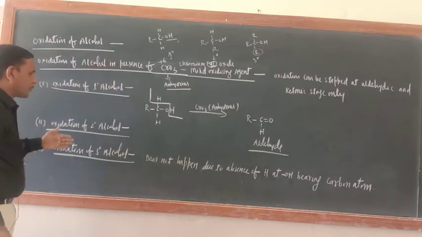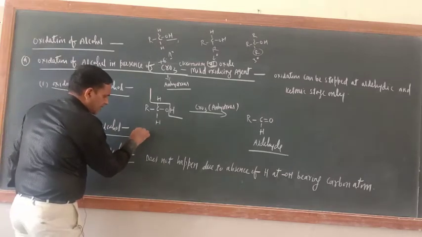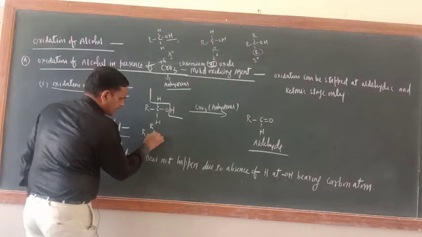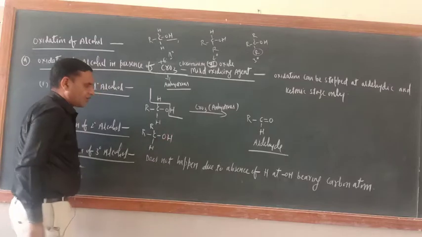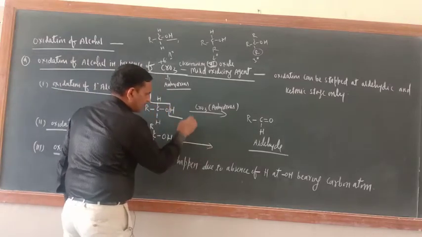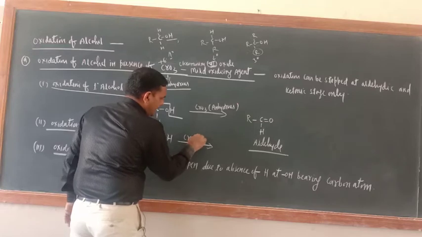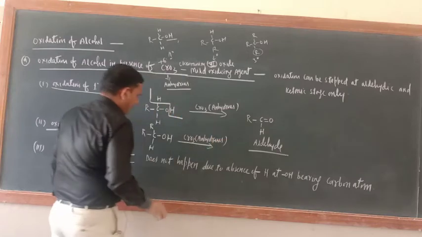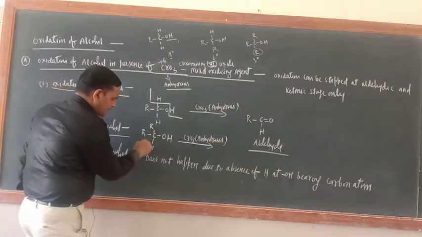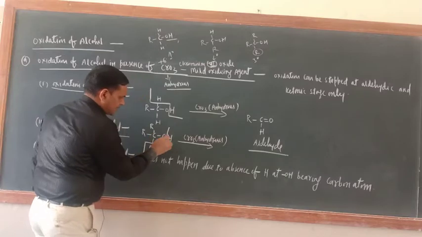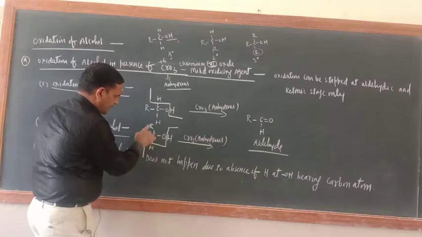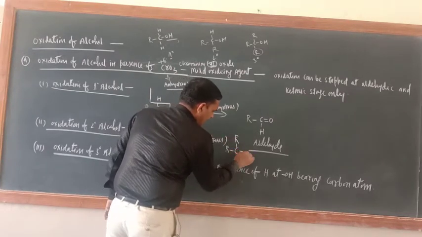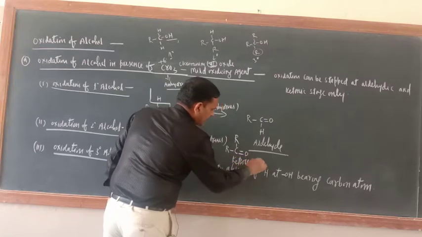What about 2 degree alcohol? For 2 degree alcohol, just take R, C, here R, here H, OH. This is 2 degree alcohol or not? Now oxidize this one with CrO3, anhydrous. Now just see here. This H and this H will be removed. So what is the product here? R, C, R, double bond O. Ketone you have got. Ketone you have got or not?